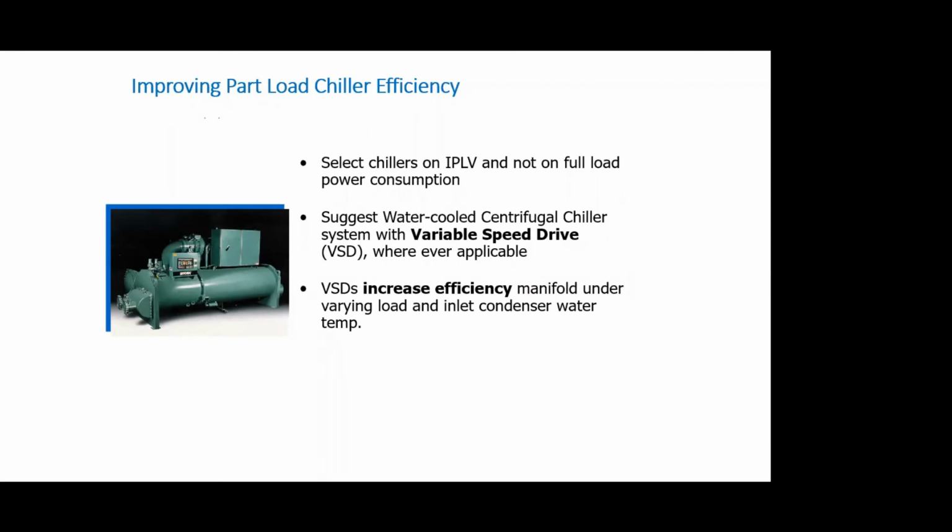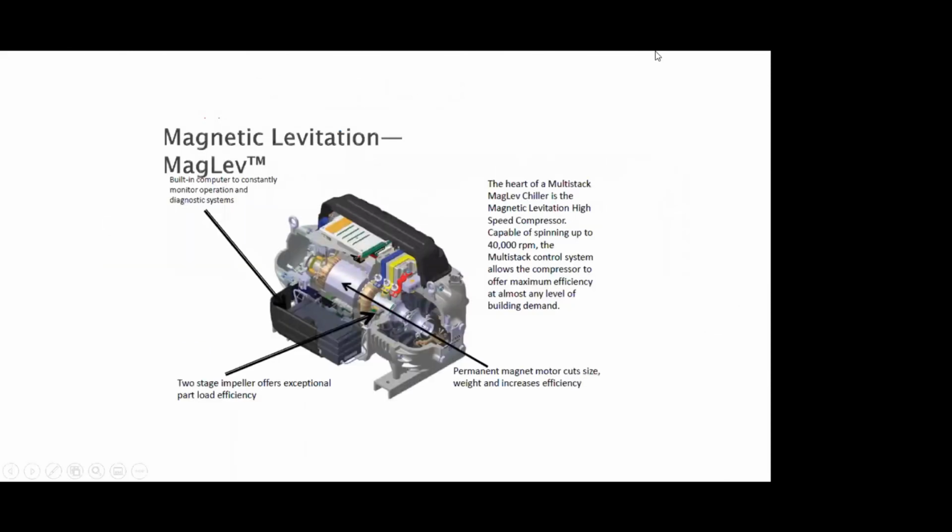So when you require 80% of refrigerant flow to cater to a demand of near 80% of your system, if you are able to run the machine at 80% speed, then the power consumption comes down by 0.8 into 0.8 into 0.8. That's what cubic proportion means. We will see that in a few more slides later.